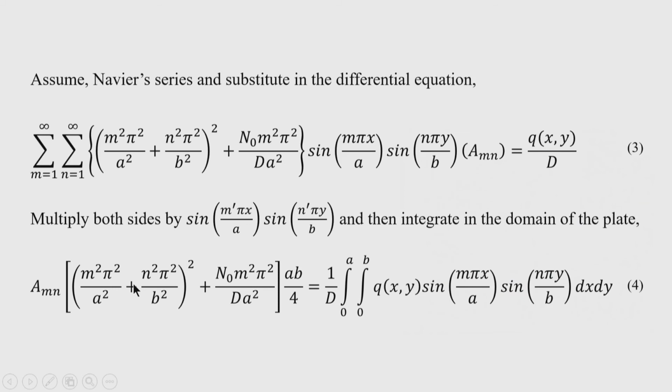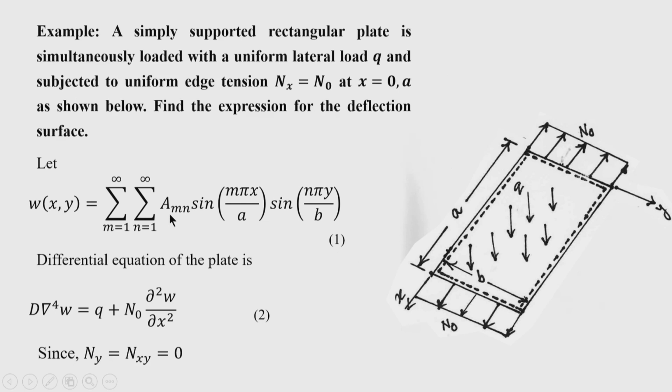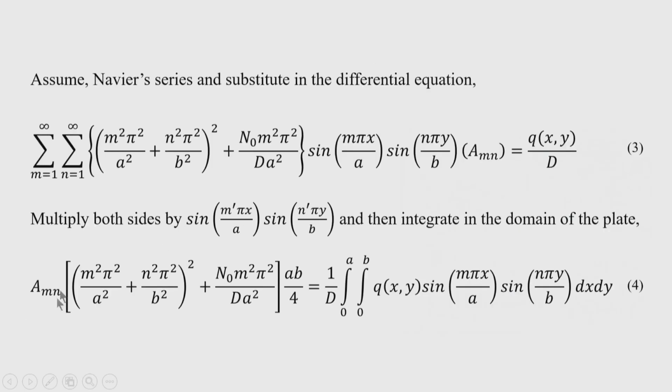Okay. So, assume a Navier's solution method, we substitute this series in the differential equation and then we get this. If I substitute this series in this differential equation, then in the left hand side we will get this term and in the right hand side we will get this term. Now, multiply both sides by sin m' pi x by a and sin n' pi y by b and then integrate in the domain of the plate.